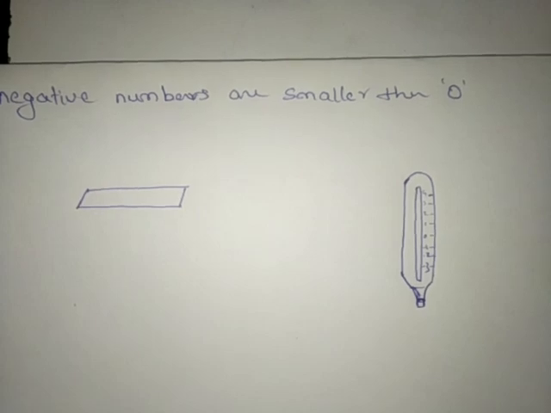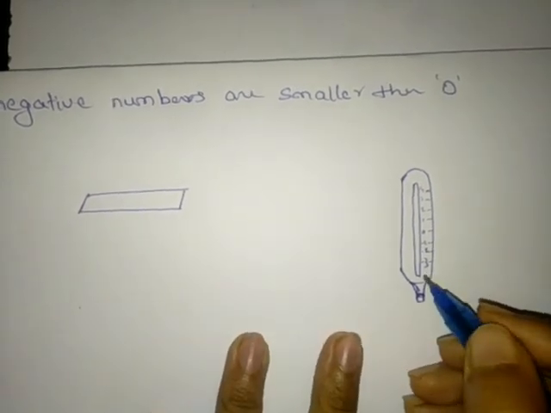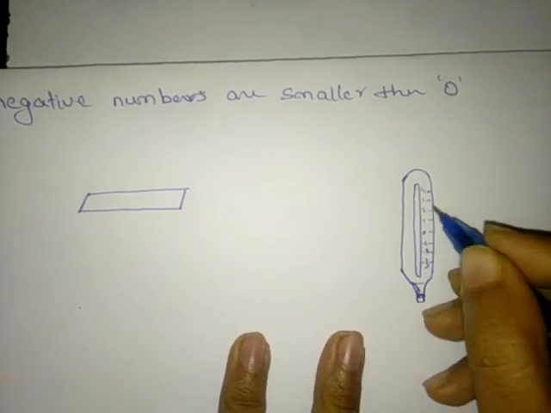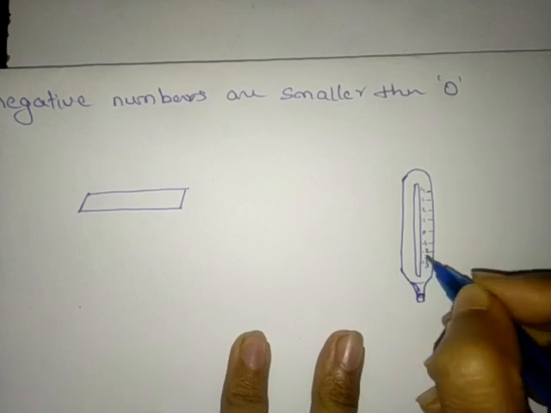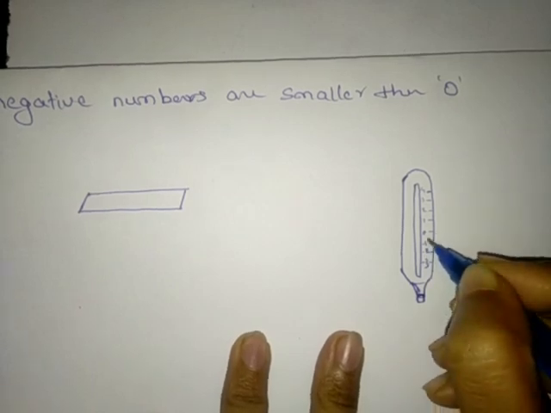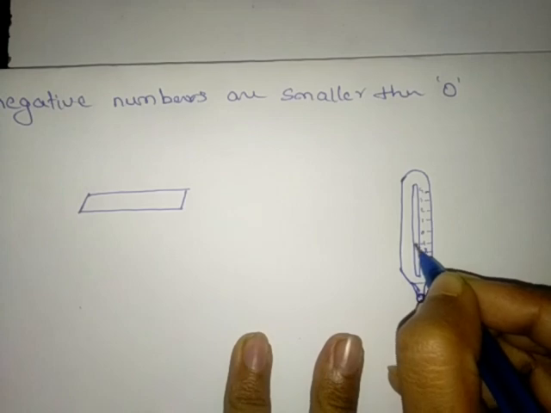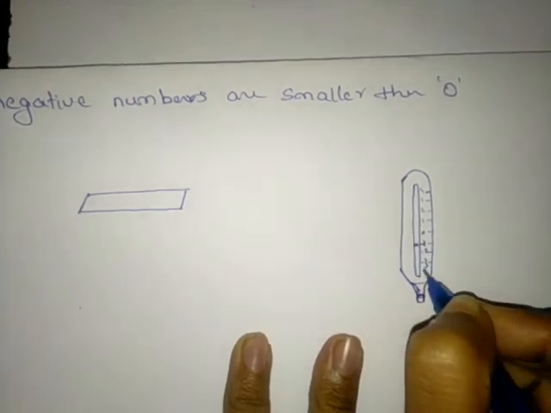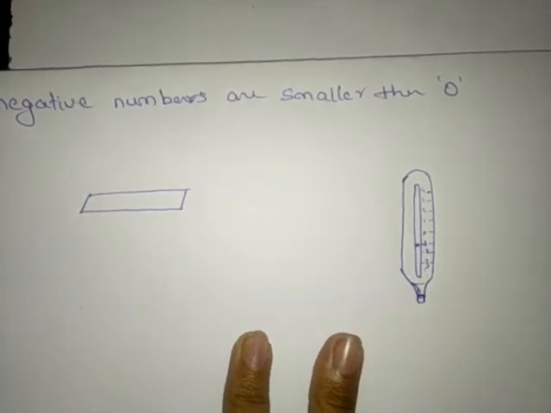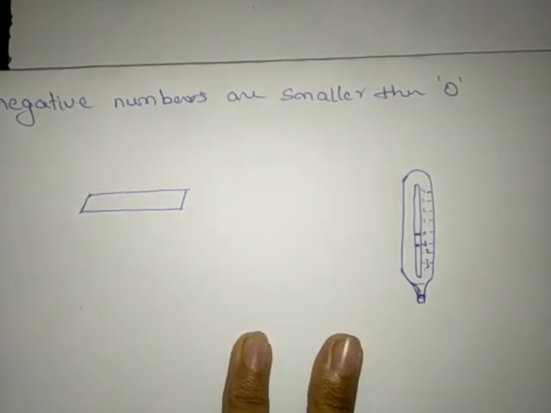Let us imagine this is the thermometer here. Now you can observe that in the thermometer there will be one red fluid or some silver fluid, isn't it? If the temperature is showing somewhere minus degree, it will be pointing towards -1, this is -1, -2, -3, isn't it? Now normal temperature means what? It will be pointing towards the 0.